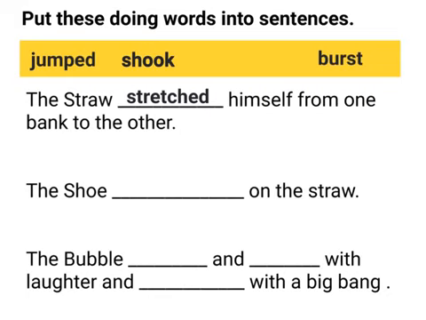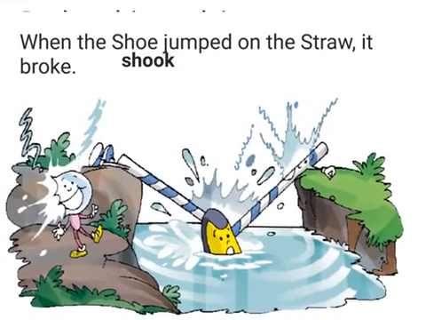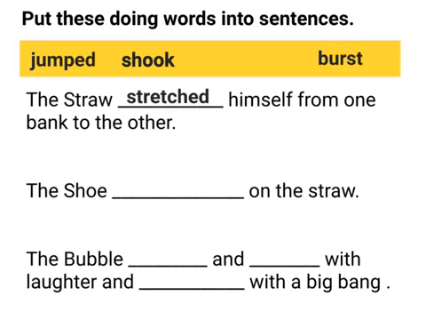Let's do the second statement. The shoe ___ on the straw. Again, to answer this question, I'll go back to the story and read it. When the shoe jumped on the straw, it broke. This tells me that the shoe jumped on the straw. So I will write the answer as jumped. Let's read the statement again. The shoe jumped on the straw.